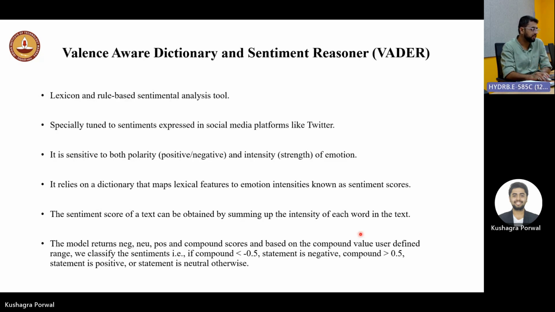Similarly, the Valence Aware Dictionary and Sentiment Reasoner basically relies on a dictionary that maps lexical features to emotion intensities known as emotional sentiment scores. So the sentiment score of a text can be obtained by summing up the intensity of each word. Based on the compound value it returns, we decide whether the sentiment is neutral, positive, or negative.